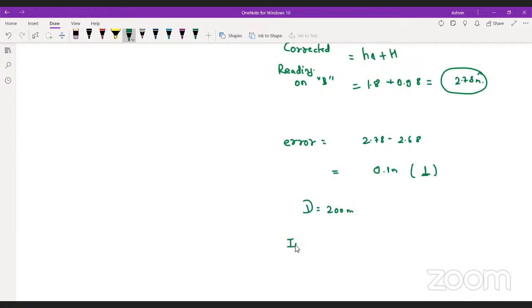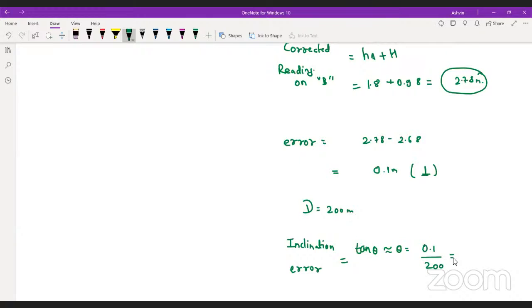Now, if I want to calculate this inclination error in terms of degrees, so you guys can understand this thing: tan theta is nearly equal to theta when theta is very small. Yes or no? So you can write it in this way: 0.1 divided by 200 meter. Yes or no?